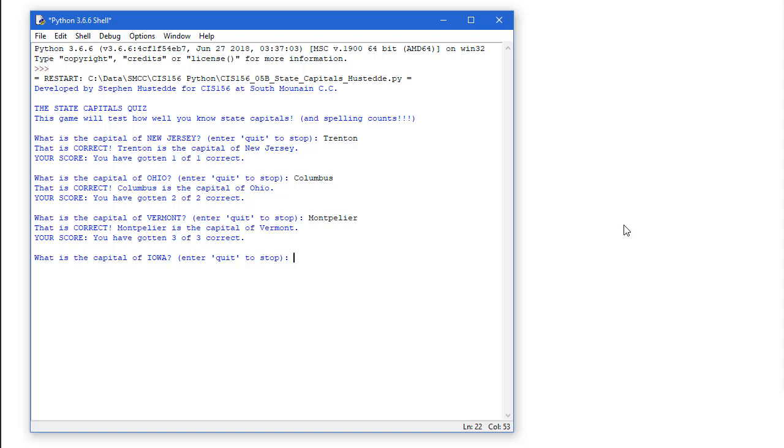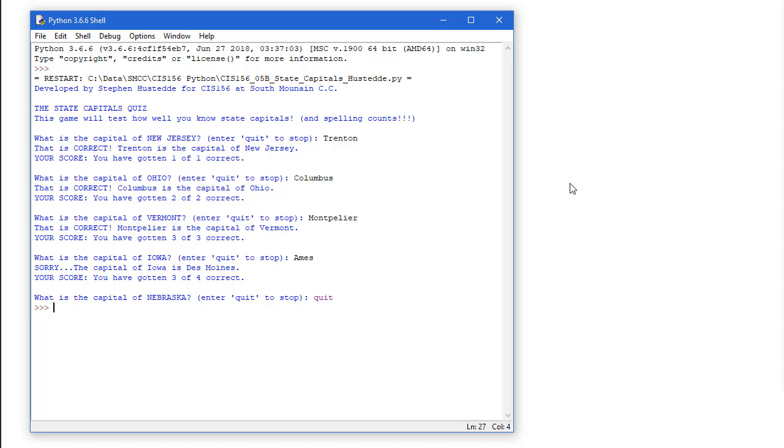What's the capital of Iowa? Now the correct answer here is Des Moines. Let's say we put in Ames. And we're told, sorry, the capital of Iowa is Des Moines. And so now my score is 3 of 4. And I can continue on, but eventually if I get tired, I can type in quit, and our game ends. So that's what we're going to create in this project.